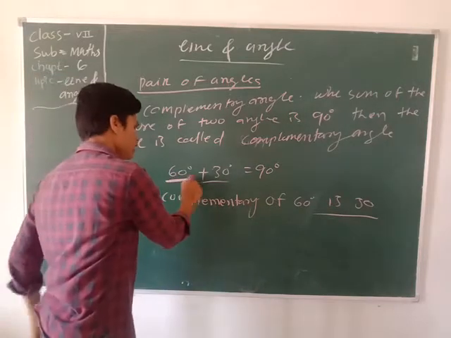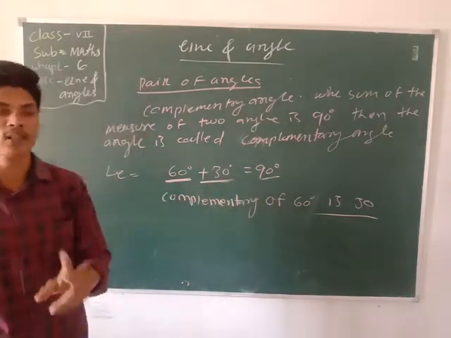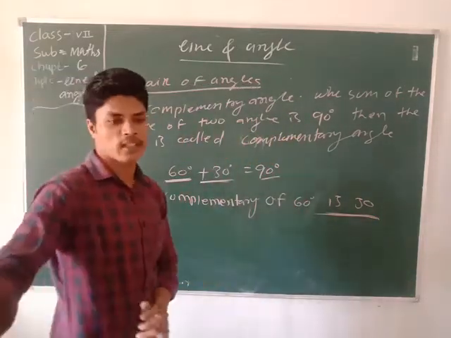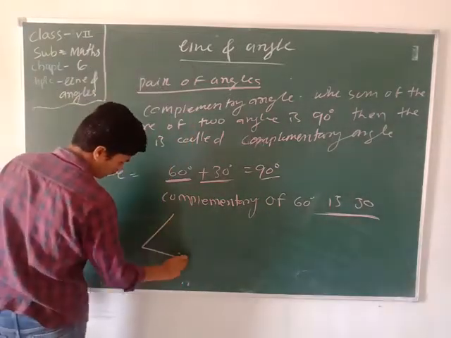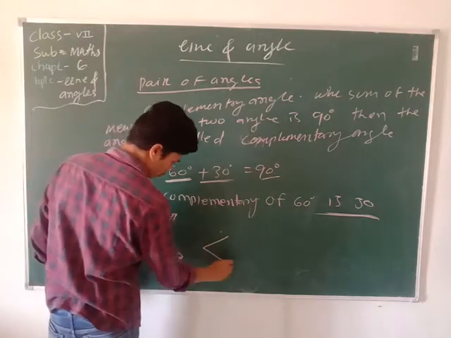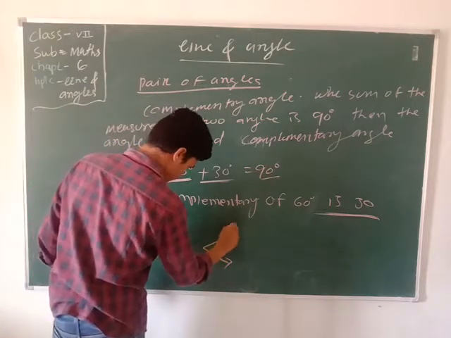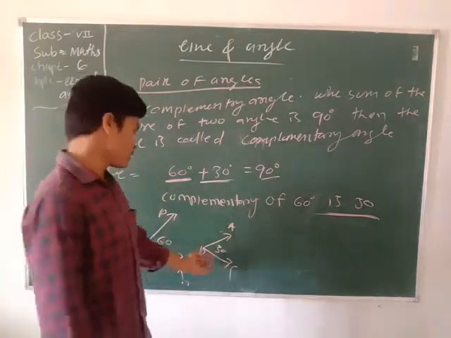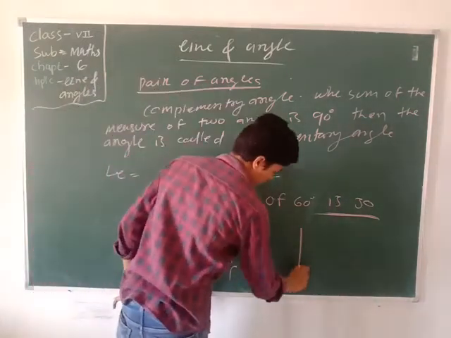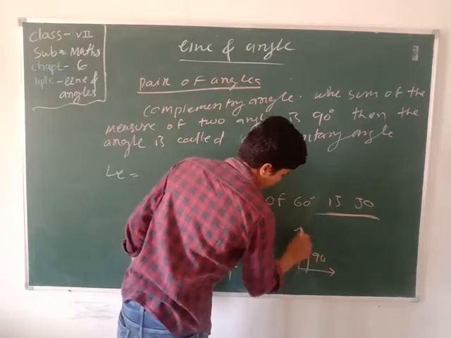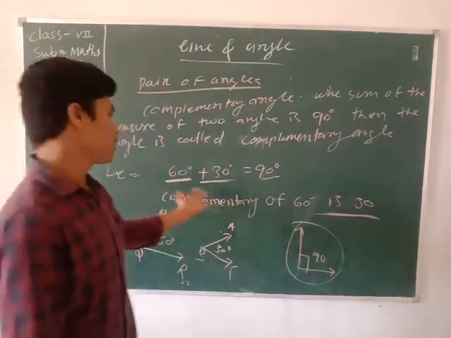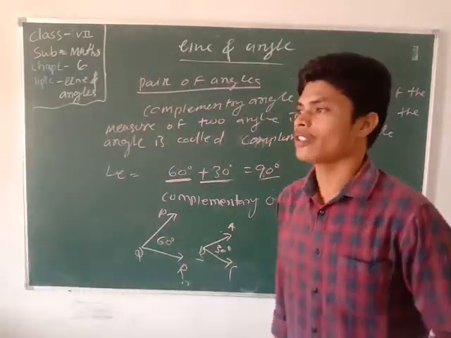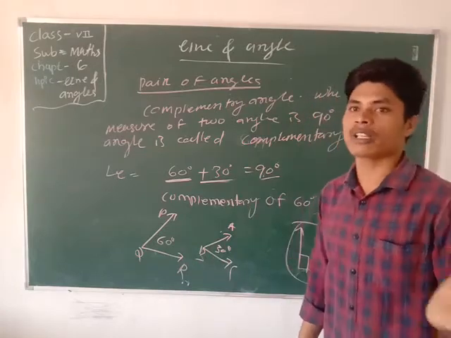You can take any measures, like complement of 50 is 40, complement of 80 is 10. So when you subtract the given angle from 90, you can find the complementary angle.